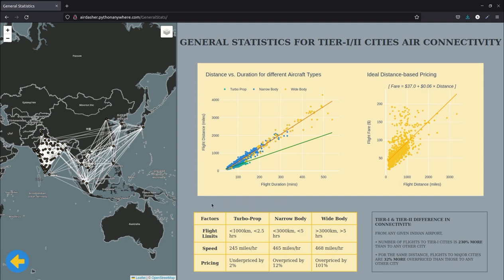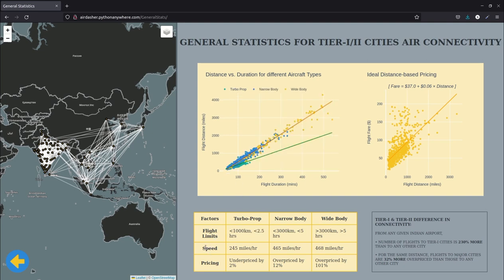What kind of insights can we get from this data set? For example, we can get information about the flight limits. If we check the turboprop, we can see that most of the flights of turboprop are within certain boundaries in terms of flight duration and flight distance, which are mentioned over here. And similarly for narrow body and wide body, we can do the same.